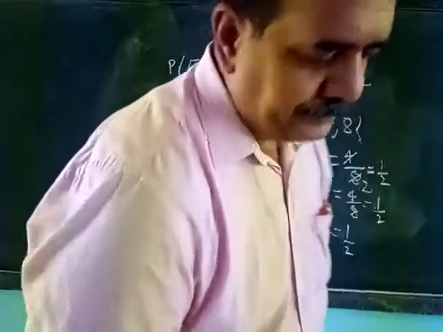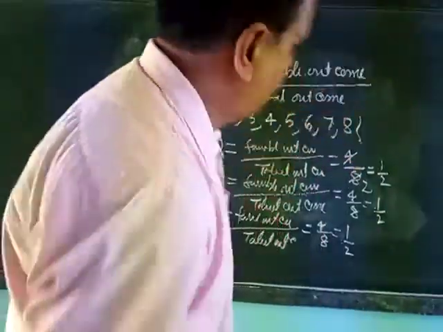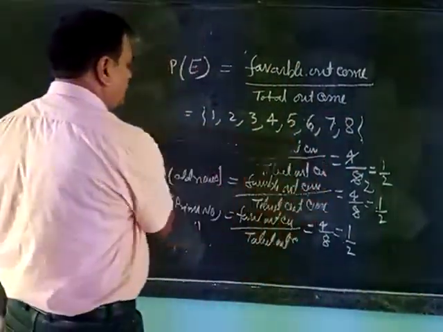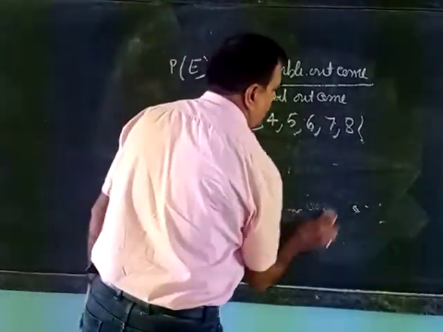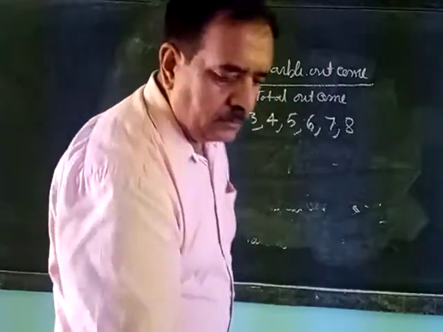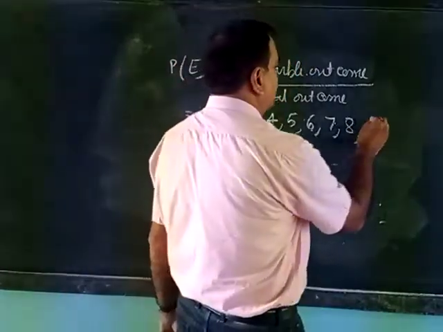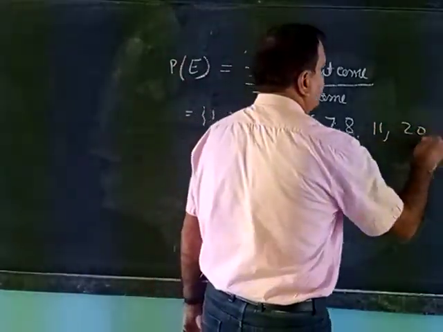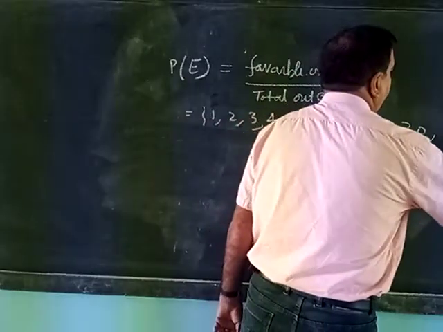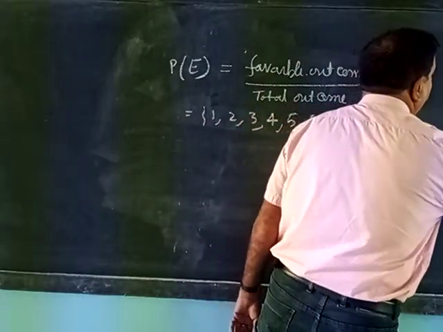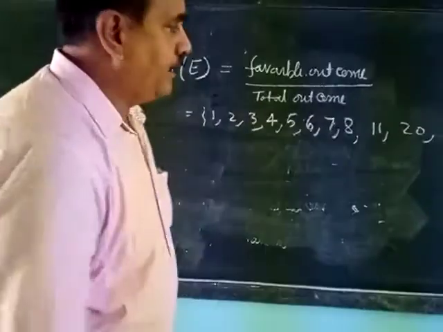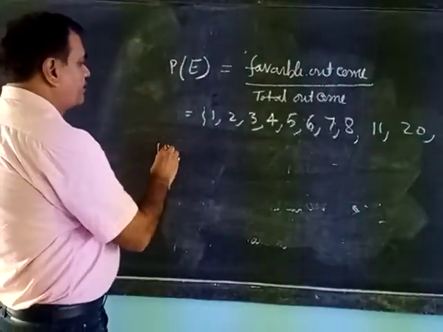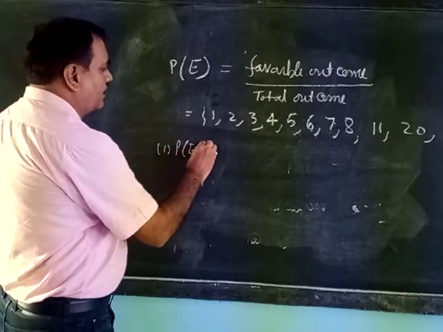So suppose in this question I extend the numbers up to 9, then 11, then 20, 21, 24, 28, 30, and give the value. Then you have to first find the probability of an even number.